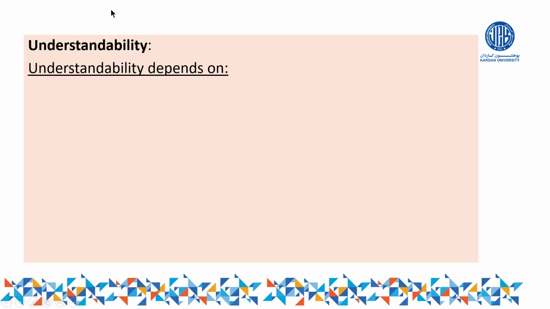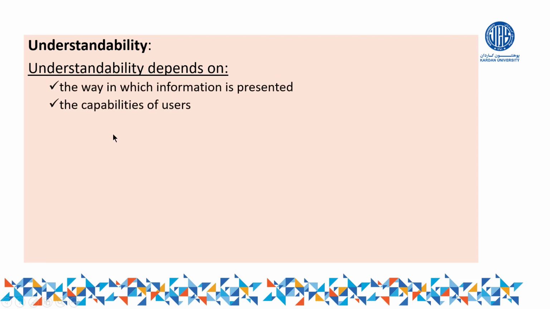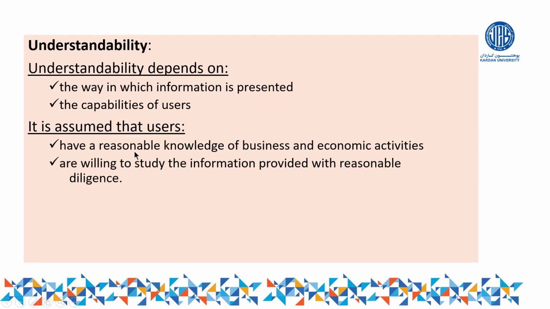And the last one is understandability. The information should have the understandability feature as well. Understandability depends on the way in which information is presented and the capacity of the user. Two things. Information is understandable only if it is provided in the proper way. And the second thing, the users have the ability to understand the accounting information. Here we assume that the users have a proper knowledge of business or economic decisions.